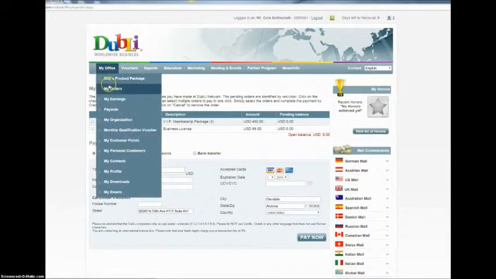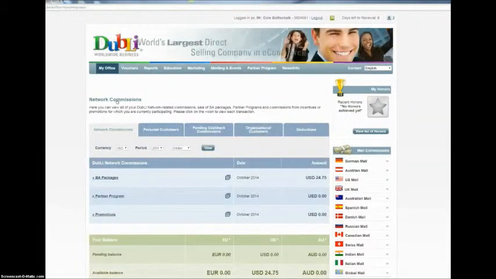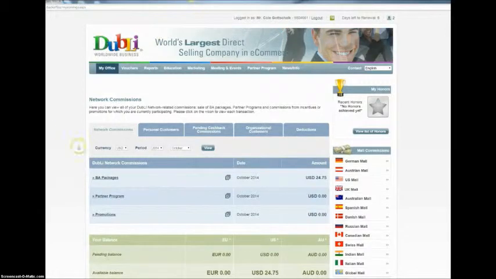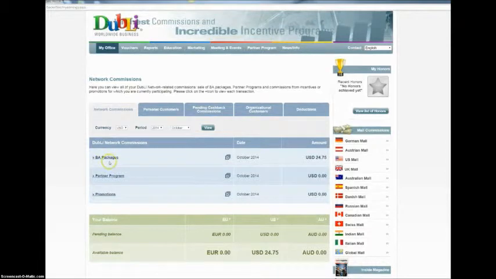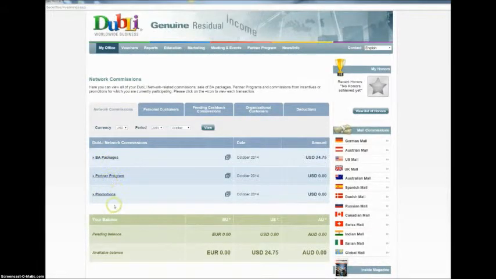Now also, we'll go down the third link here. Under my earnings, this is where you'll come. You can take a look at your earnings on a day-to-day basis, hour-to-hour basis if you so incline. It breaks down your earnings in a couple of ways. Number one is network commissions, and this is on the network side. It'll break it down by business associate packages, partner programs, and promotions that the company happens to be running.